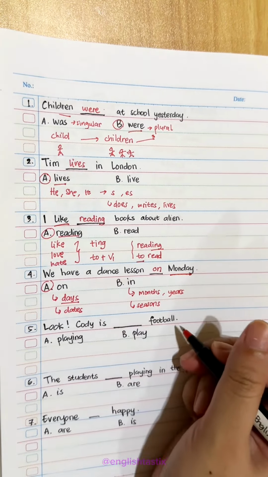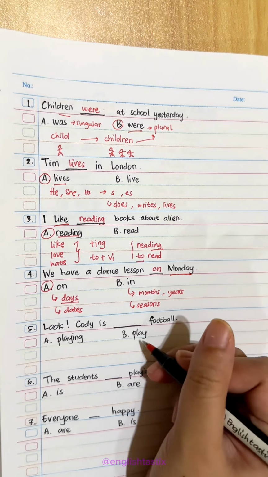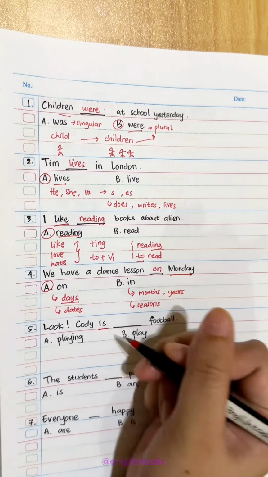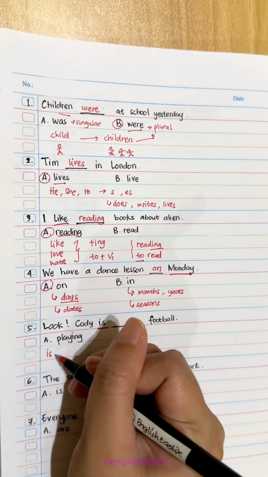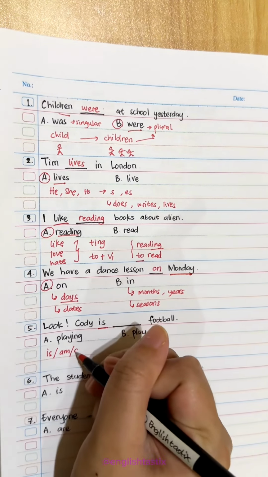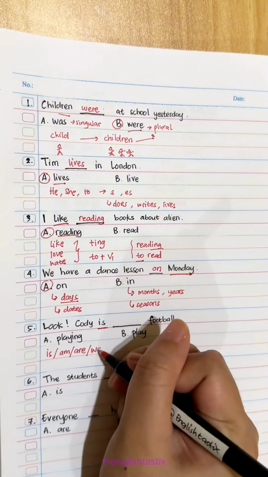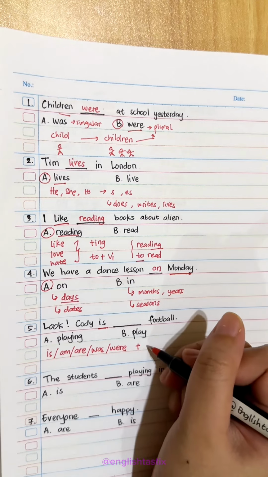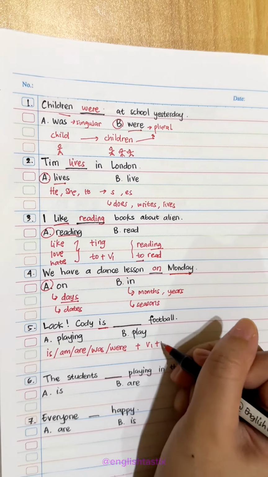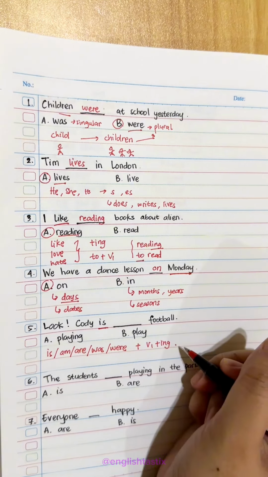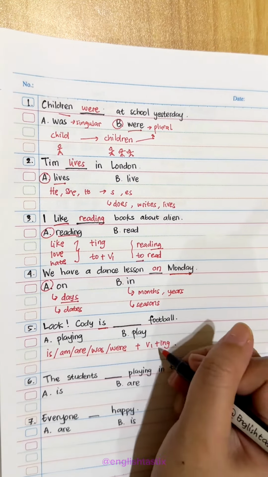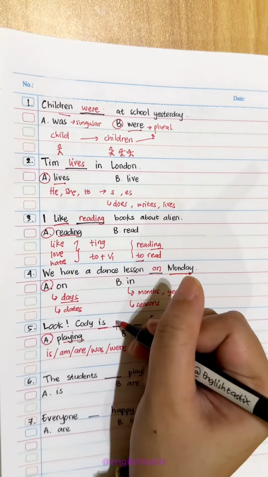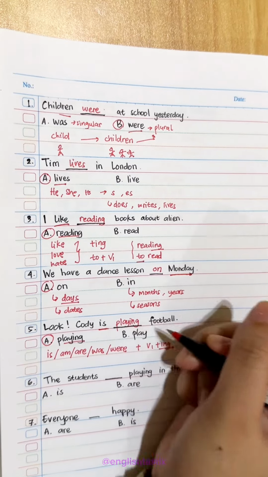Next, look, Cody is playing football. Cody is playing or Cody is play? The keyword here is is. So whenever you have is or am or are or was or were, they are followed by base verb plus ing form, okay? So the answer is play or playing? Ing form, remember? The answer is playing. Cody is playing football. Easy, right?